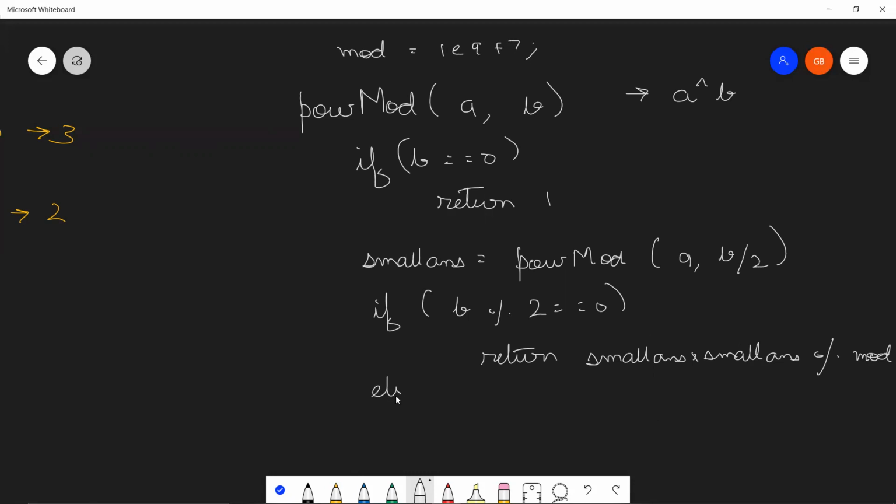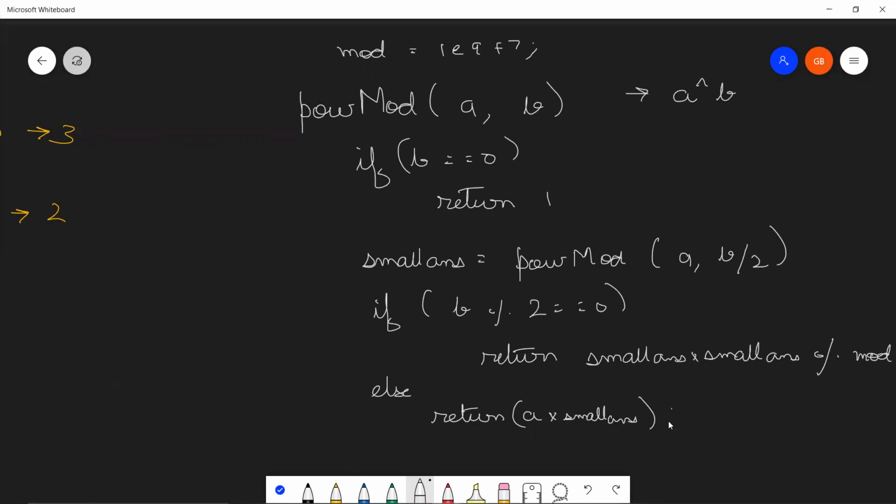Else, if B is not even, then what you're going to do? You're going to return A into small answer into small answer. The common way to do it is A into small answer into small answer, right?